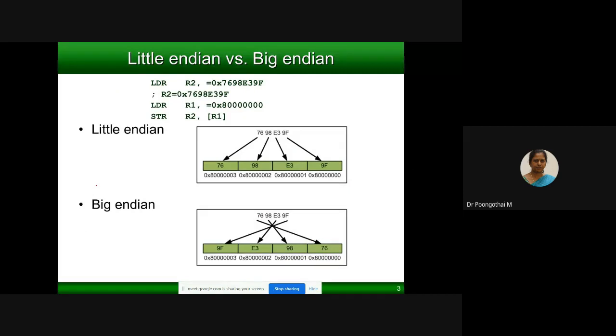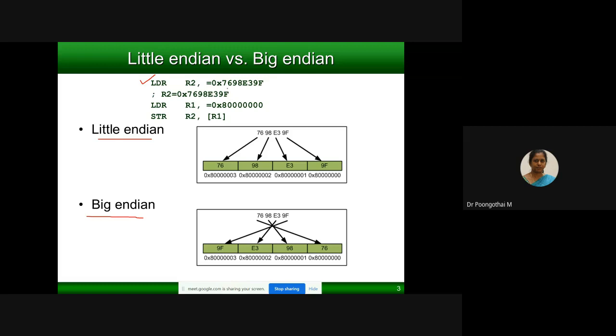Generally, computer architecture follows two formats for storing data elements in memory. One is little endian and the second one is big endian. Look at the first instruction: LDR R2, =0x7698E398.